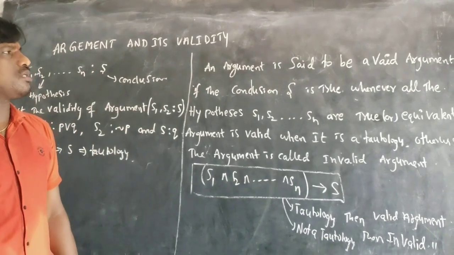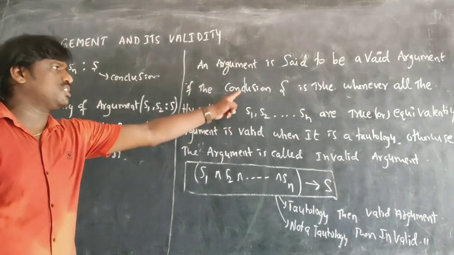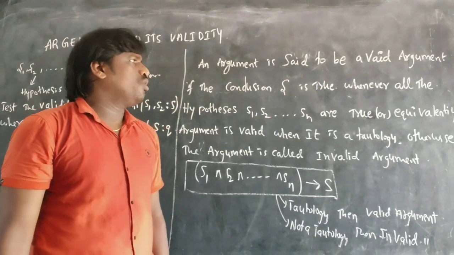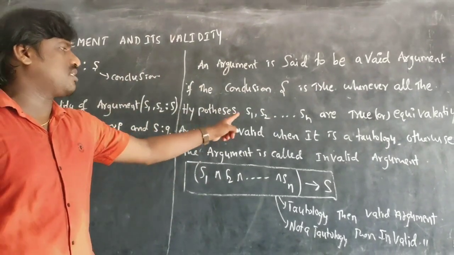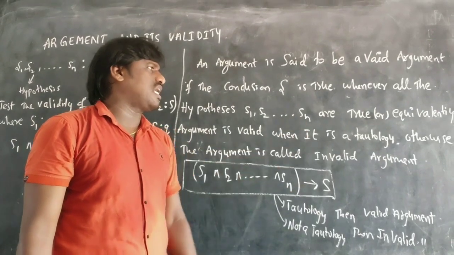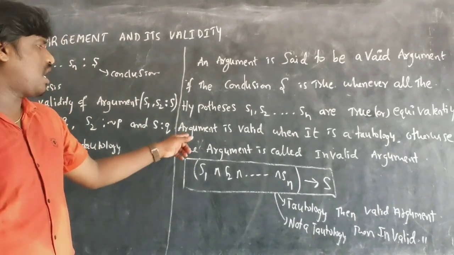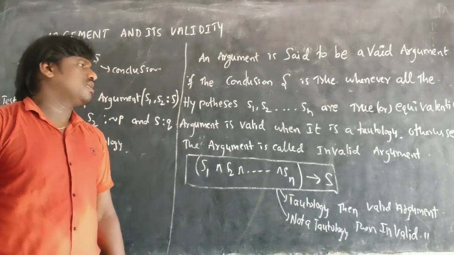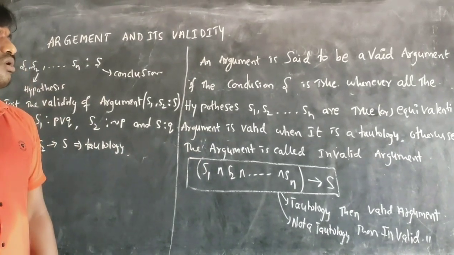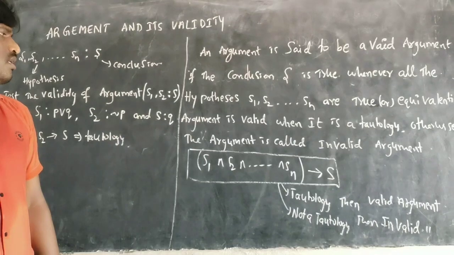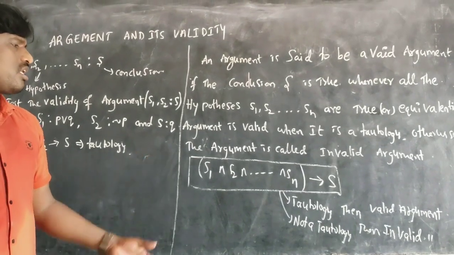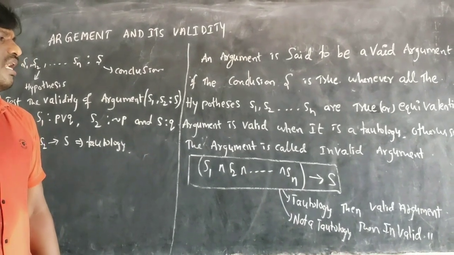An argument is said to be valid if the conclusion S is true whenever all the hypotheses S1, S2, and so on up to Sn are true. Equivalently, if the argument is valid, then it is a tautology. Otherwise the argument is called an invalid argument.